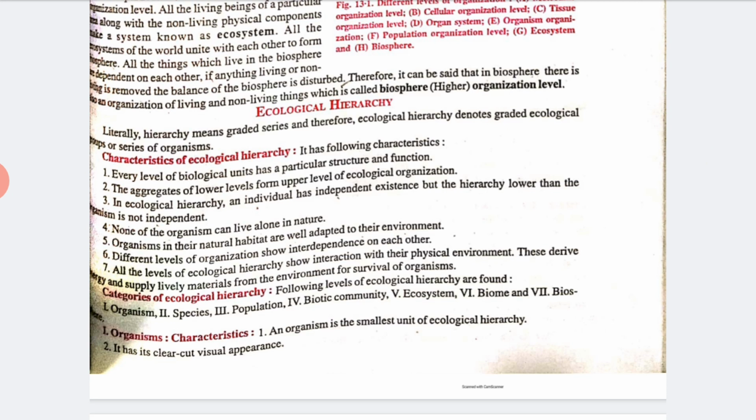Okay, so let us talk about how we have categorized it. The following levels of ecological hierarchy are found: organisms, then species, then population, then biotic community, after that ecosystem, then biome, and last biosphere. So let's start with the first, organisms. What are the characteristics of organisms? An organism is the smallest unit of the ecological hierarchy. It has a clear-cut visual appearance, right?